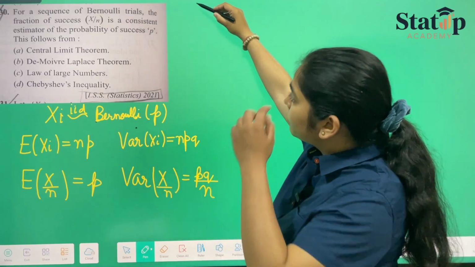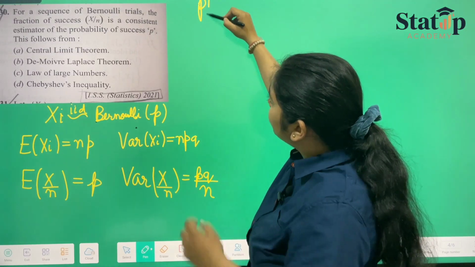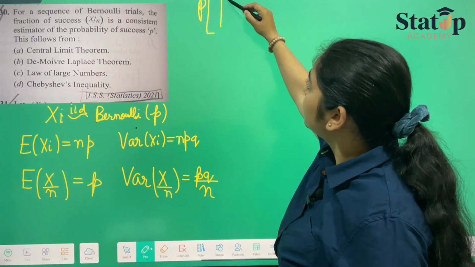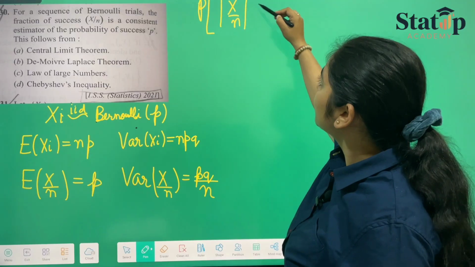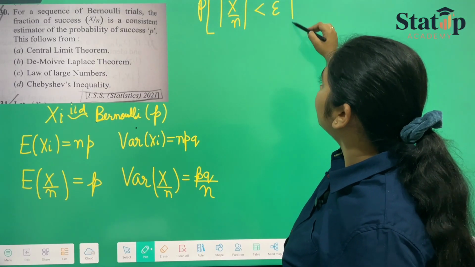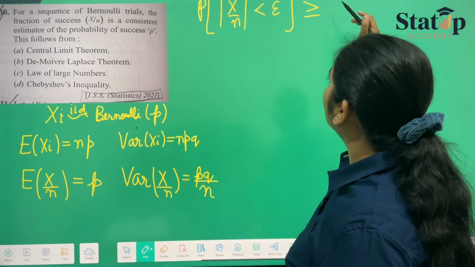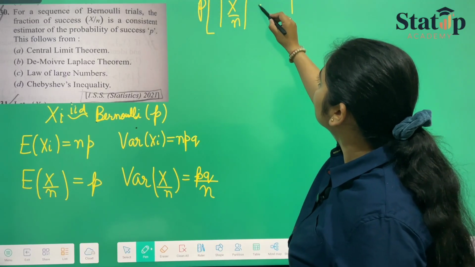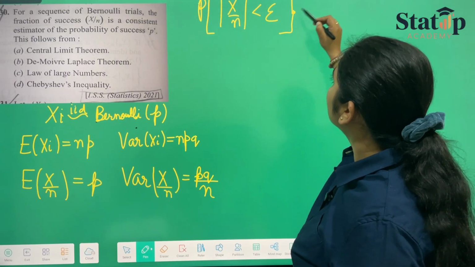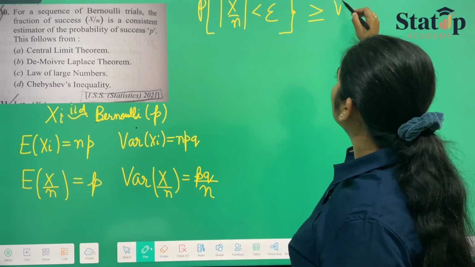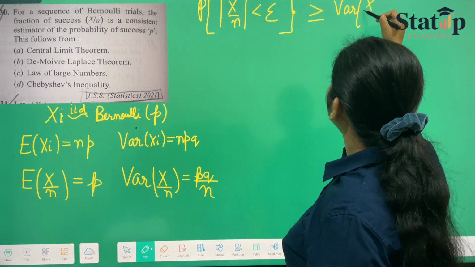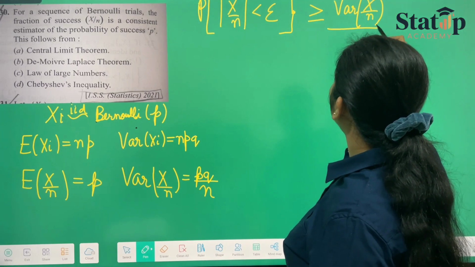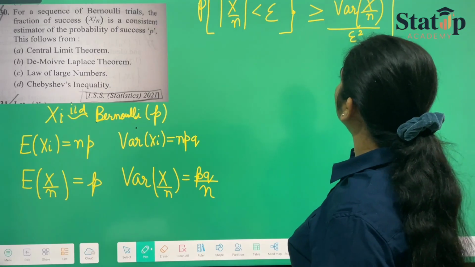So here we will calculate the probability that the absolute difference of X by n and p is less than epsilon, which is greater than or equal to 1 minus the variance of X by n upon epsilon square.